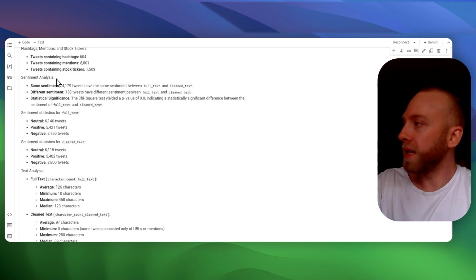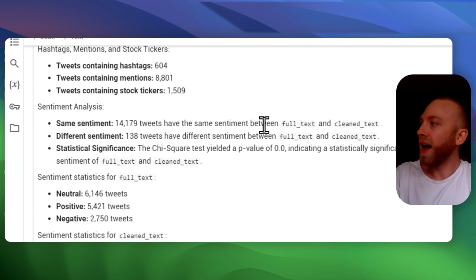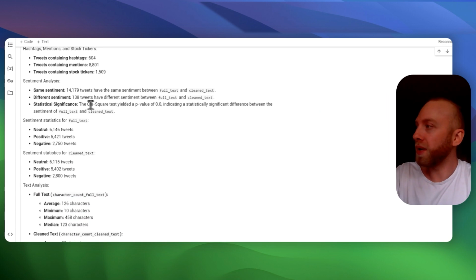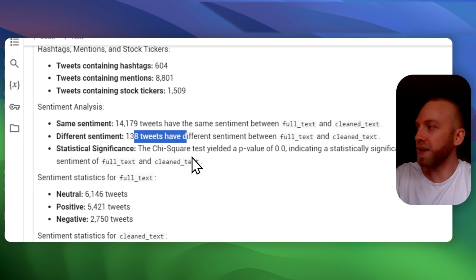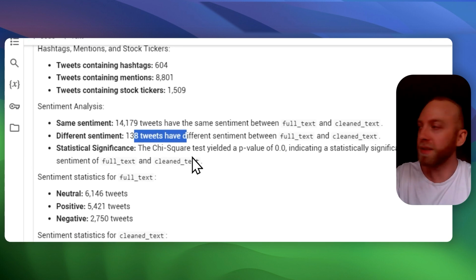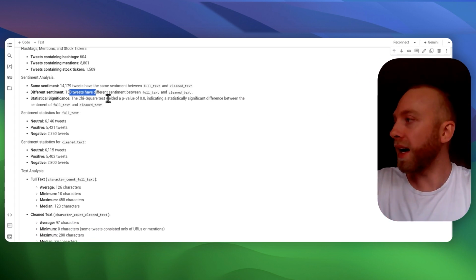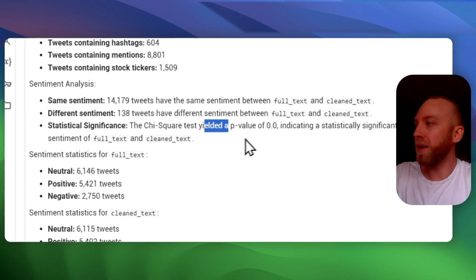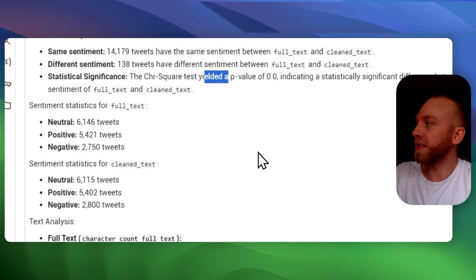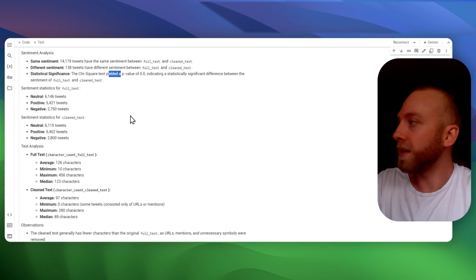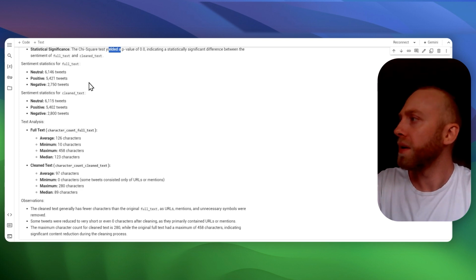We have sentiment analysis. Pretty much all of the tweets had the same sentiment between full text and clean text. Like I said, there were only 138 that had differing sentiments, which to me isn't much, but with this chi-square test, with the p-value of 0, that does indicate that there is a statistical difference, and it is actually significant.